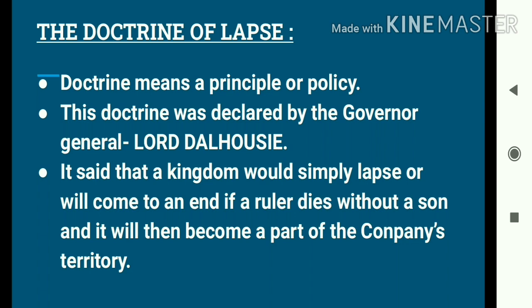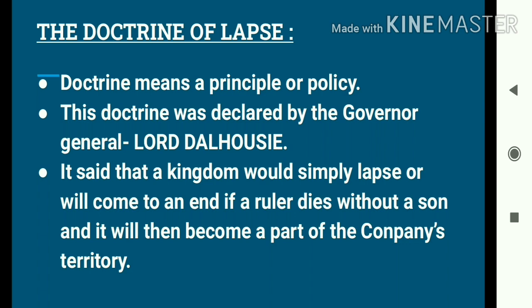So this is one strategic move which was adopted by the company in order to annex or take over the remaining portions of India, right? So the company introduced this doctrine.